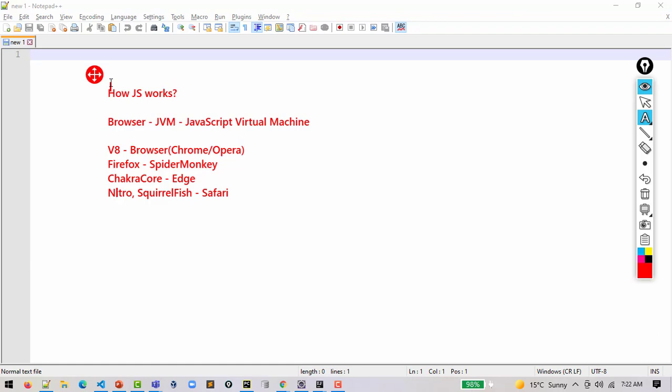Right. After that, you may read a particular statement that the engine has read the script, it has converted the script into machine language, and then the machine code runs. But it is the job of the JVM, which is a part of these browsers, which reads your JavaScript and converts it into bytecode or machine language code, because ultimately the operating system understands the machine language code.